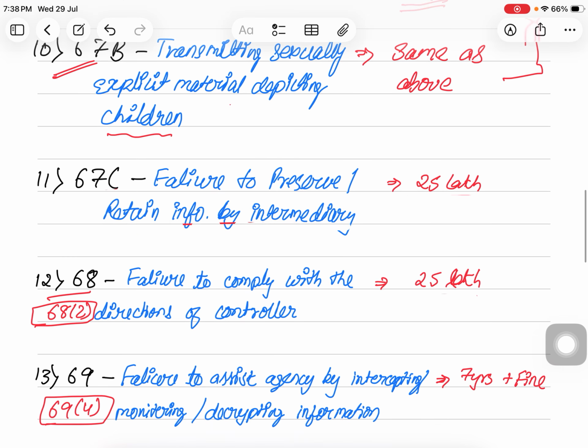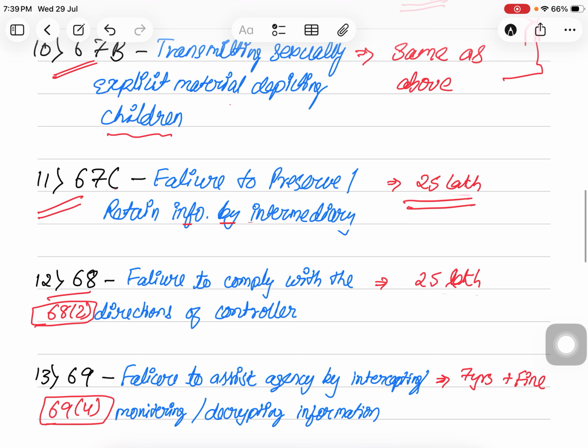Next is section 67C. This is the failure to preserve or retain information by intermediaries. Basically, section 67C provides for the power of the government to direct intermediaries to retain information, and if they fail to retain the information, then the penalty is invoked, that is up to 25 lakh rupees.